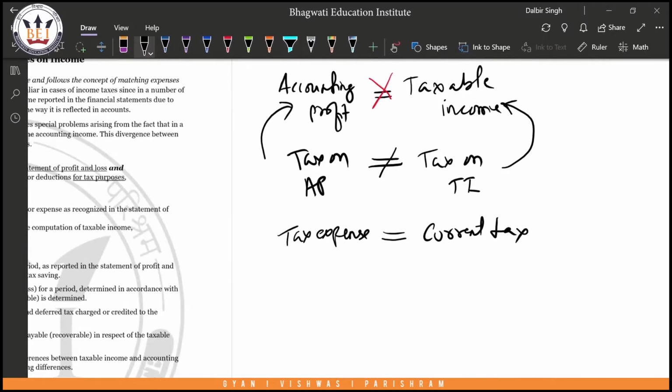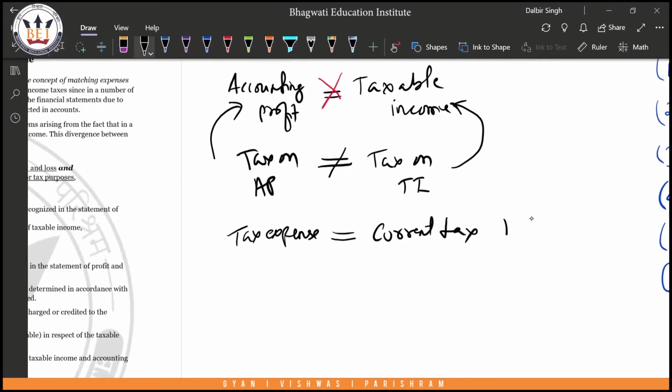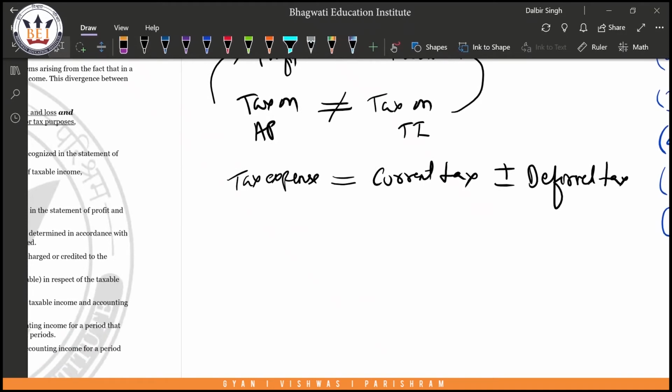Tax expense can be equated to current tax provided there is an adjustment that happens, either plus or minus. What is this adjustment? This adjustment is known as deferred tax. Now let's take one by one. Let's take a scenario where deferred tax is positive, which is nothing but it is added. It can either be added or subtracted. Now in the case when it is added, what does it mean?